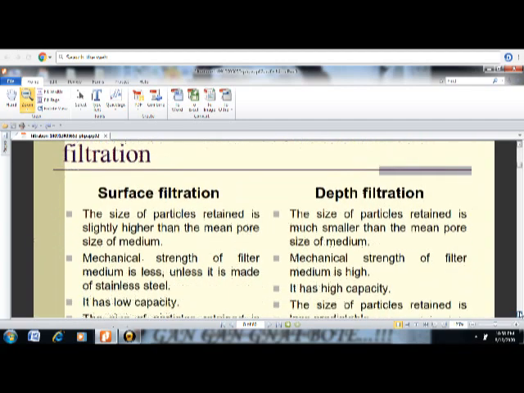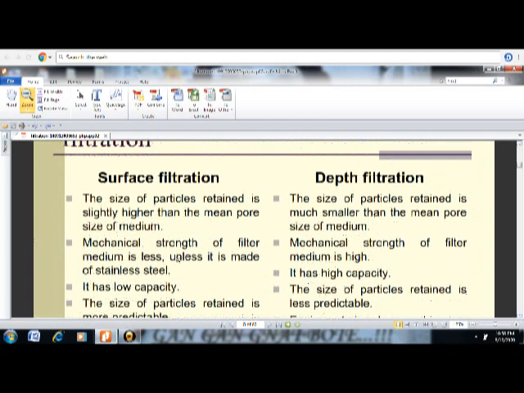Now see, this is the difference. In surface filtration, the size of the particles retained is slightly higher than the mean pore size of the medium. Here the size of the particles retained is much smaller than the pore size of the medium. You can see the basic difference. Here the particle size is always bigger than the pore, and here the particle size is smaller than the pore size of the medium.